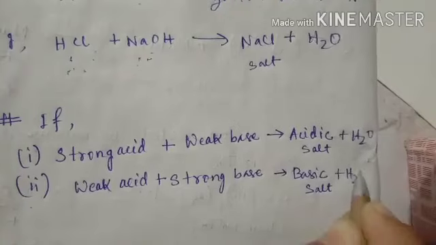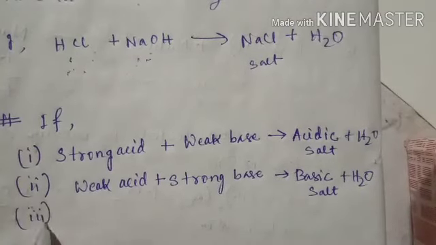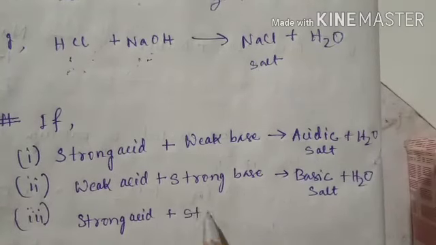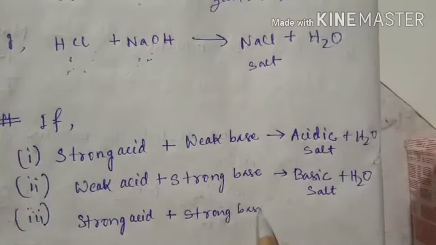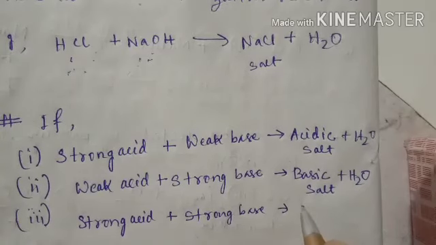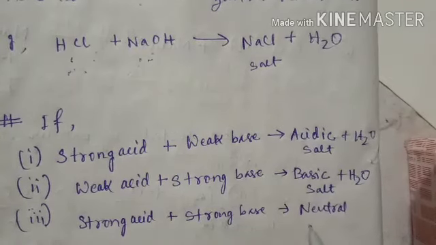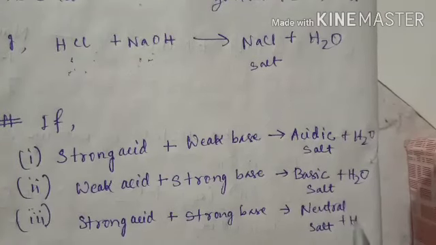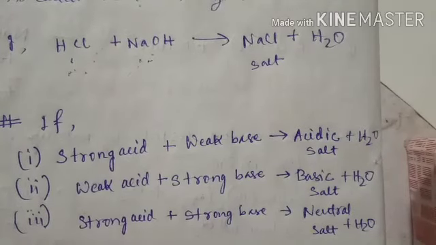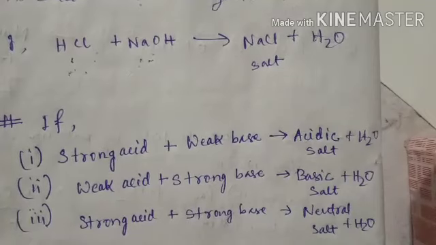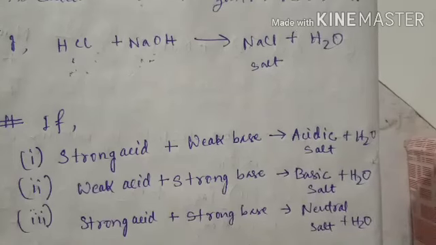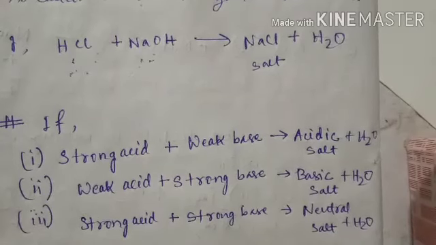Plus water. So number third condition: if we take both cases strong, strong acid and strong base, they will form neutral salt plus water. Weak base and weak acid, again neutral salt plus water.